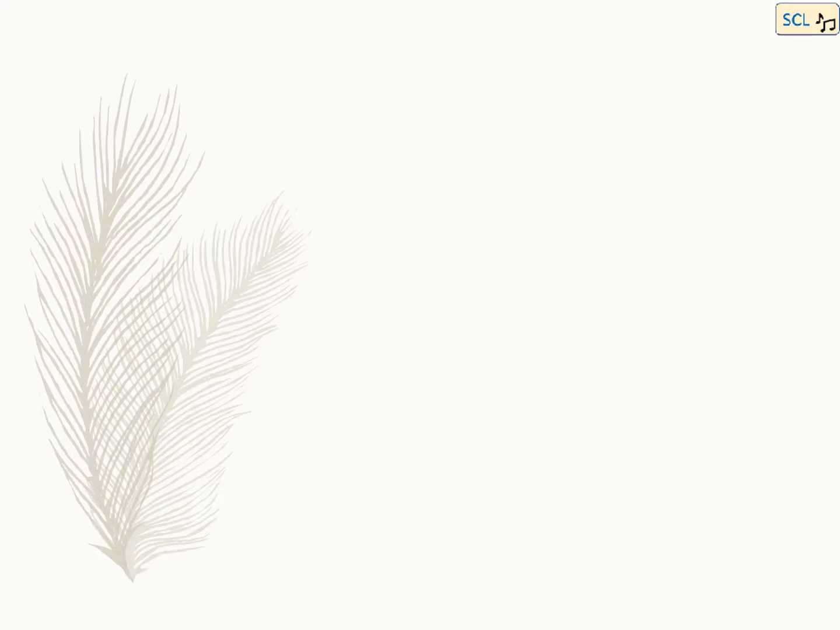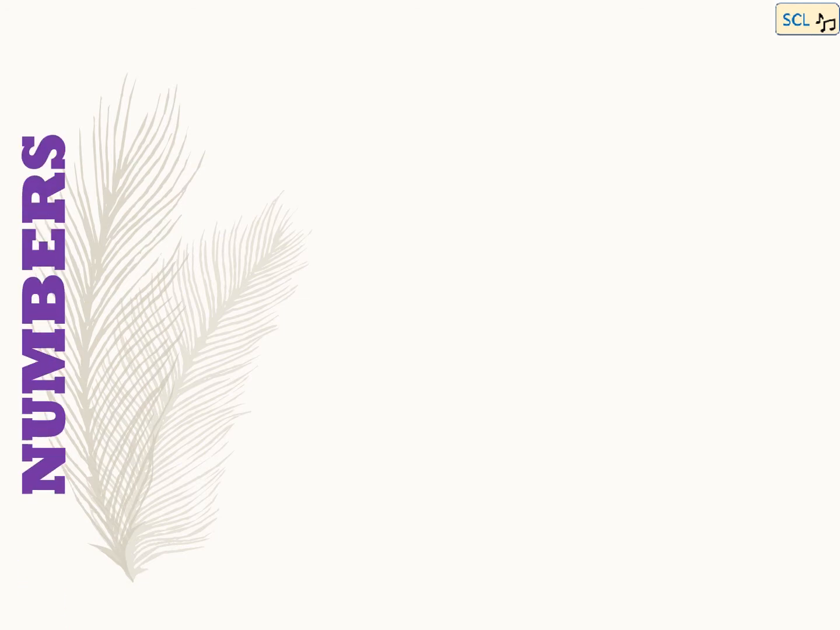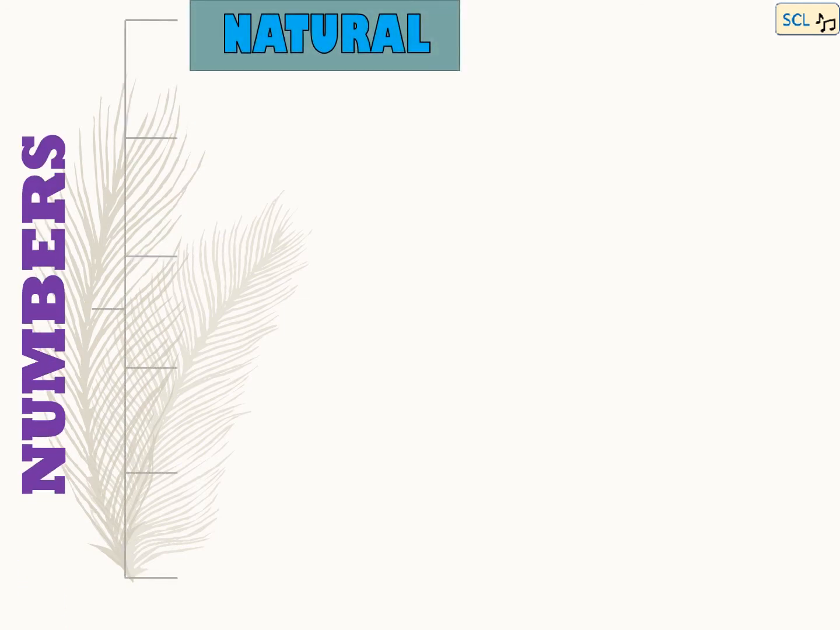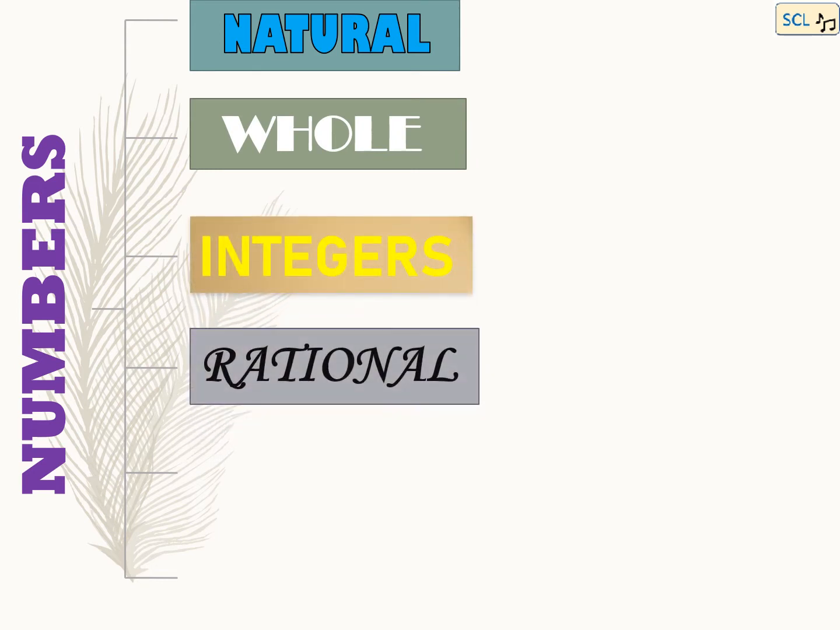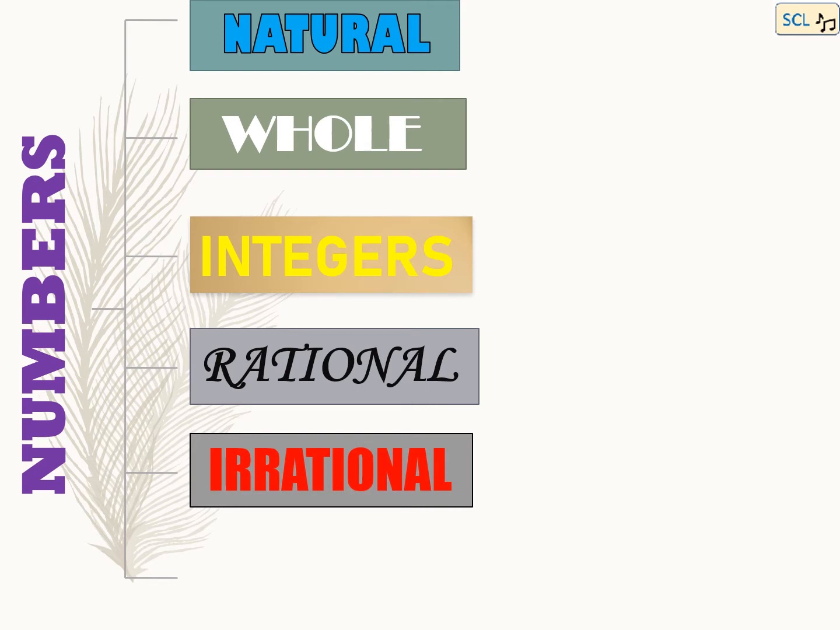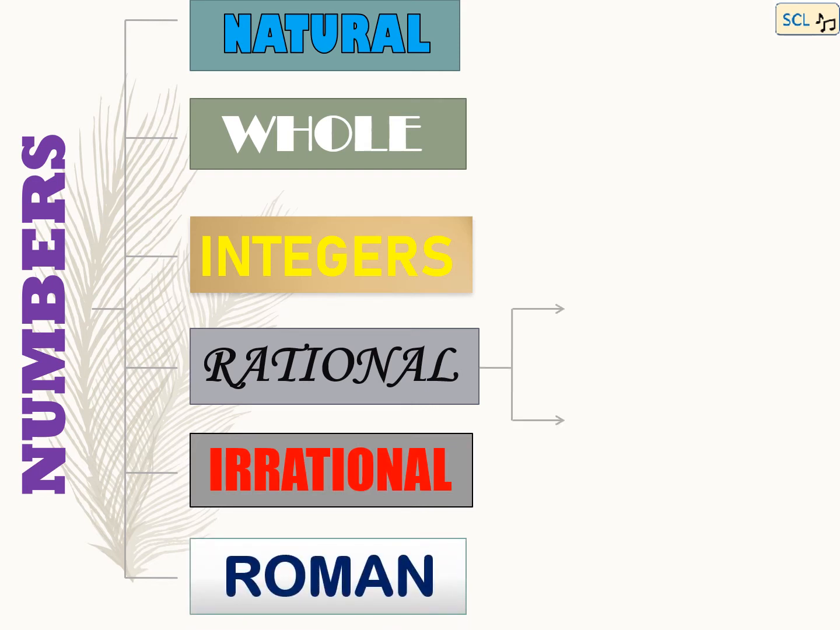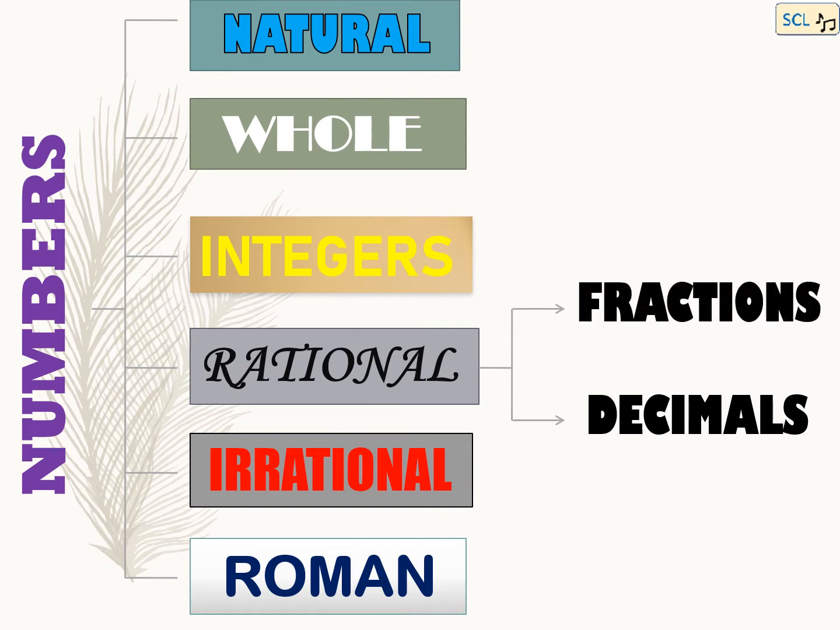Numbers are of 6 types. Natural numbers, whole numbers, integers, rational numbers, irrational numbers and Roman numbers. Rational numbers are also of 2 types, fractions and decimals.